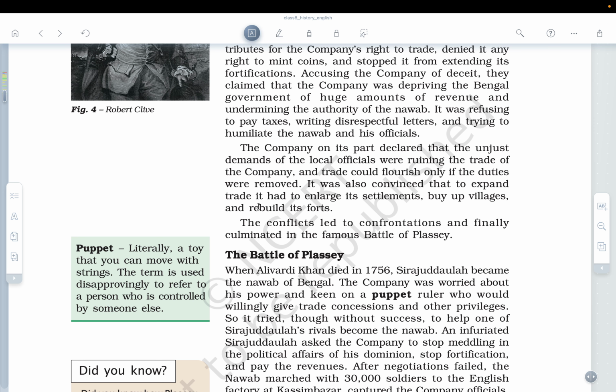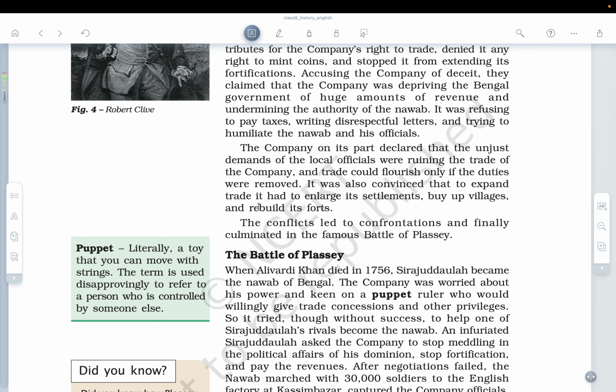The Nawabs were saying that the British were meddling in local politics, but at the same time the company was also hurling lots of allegations. It was also convinced that to expand trade, it had to enlarge its settlement, buy up villages, and rebuild its forts. So they were trying to convince that they needed to do development and bring up factories, and for that, acquisition of land was important.